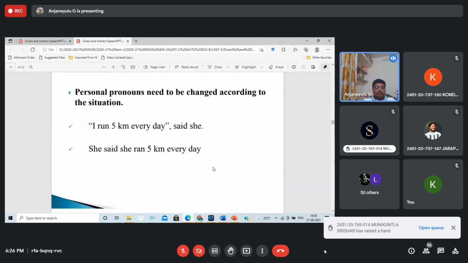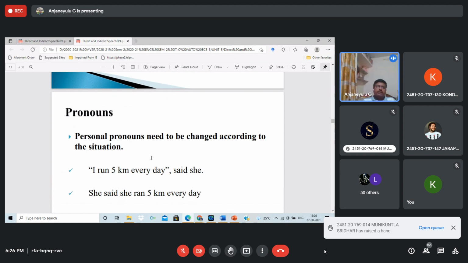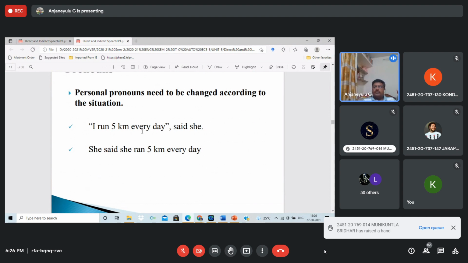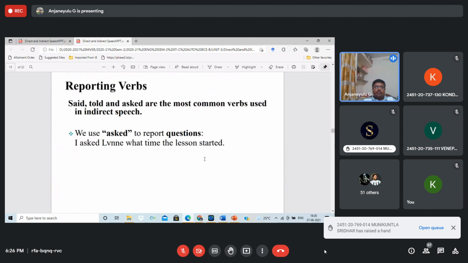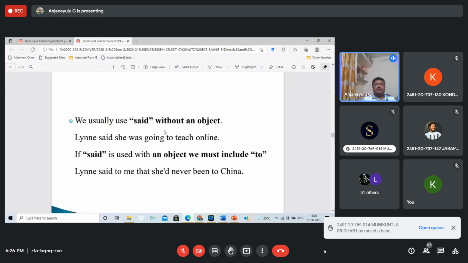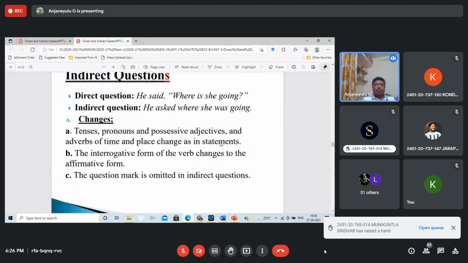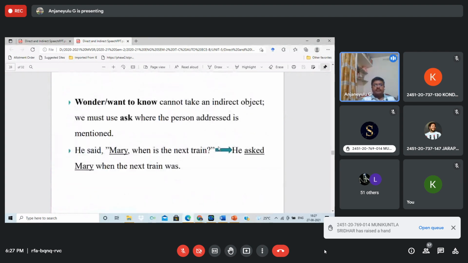Okay, pronouns. Pronouns means subject. Personal pronouns need to be changed according to the situation. "I run 5 kilometers every day," said she. She said, so she said she ran 5 km every day. Here she said, so immediately you can write. So these are some examples, students. If you read and go through the examples, it's not difficult, but you have to practice. That is why we usually use said without an object. These are the notes I think I already shared with you in the Google Classroom, showing how you can ask all these examples.